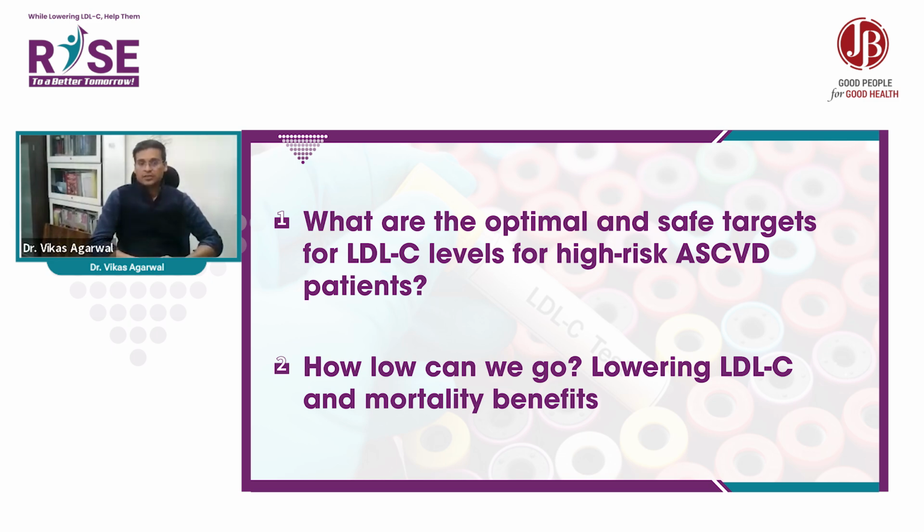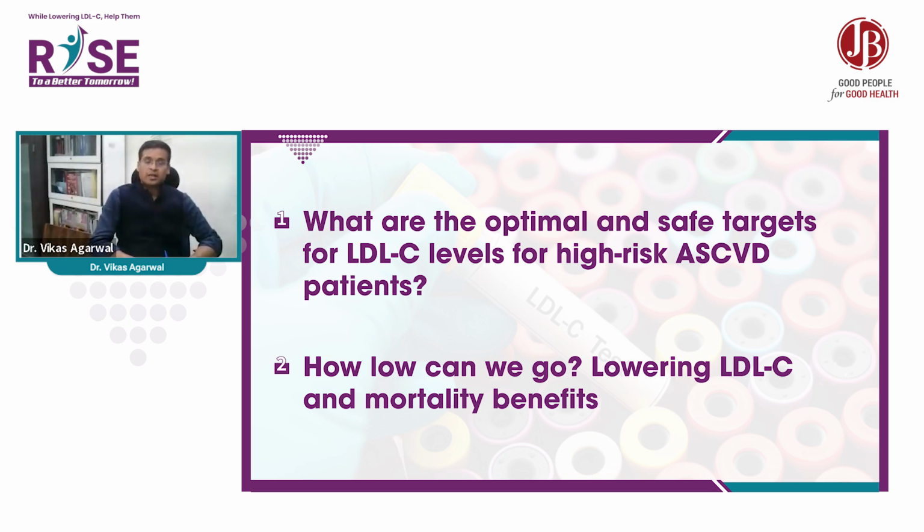In every ASCVD patient, we have to lower the LDL cholesterol according to the Indian guidelines to less than 50. If there is a further very high risk, like extreme category A, we can go up to 30. In extreme category B, always less than 30.